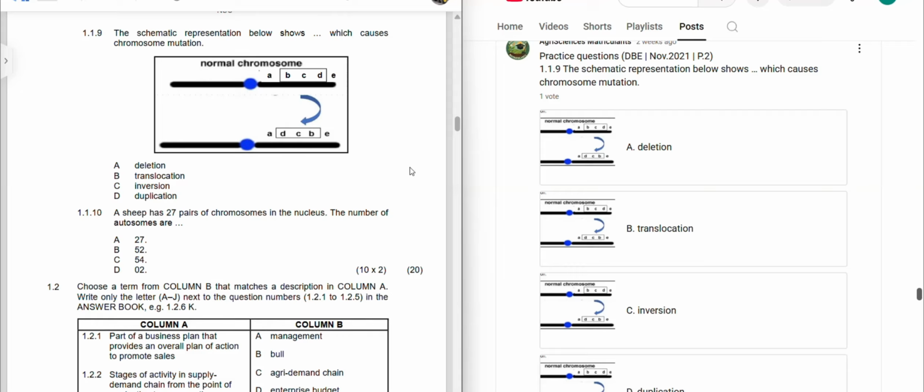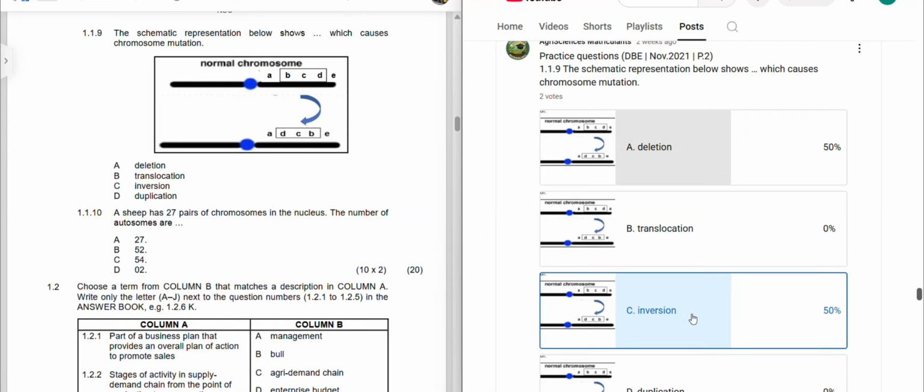What is happening here? That is inversion. I don't think this one has an explanation. And 50% of the people said inversion.